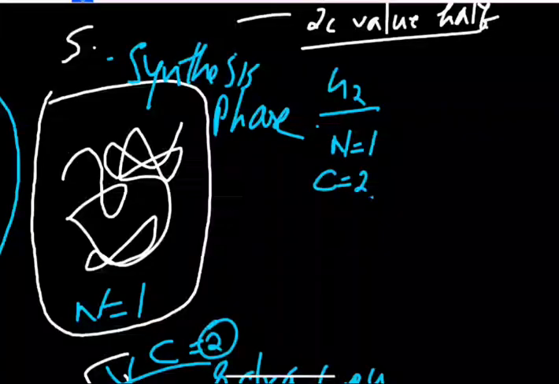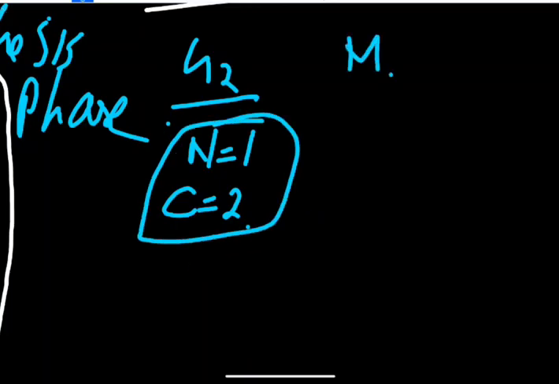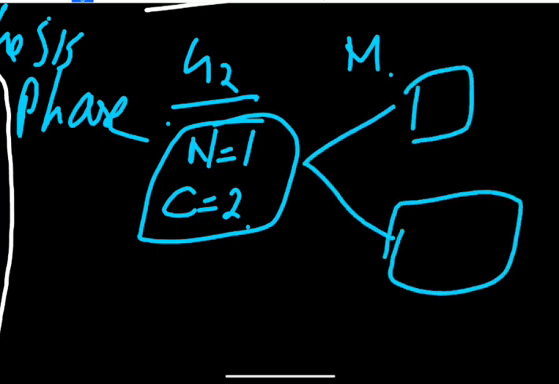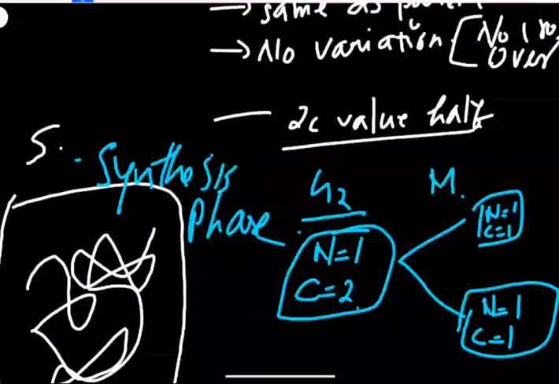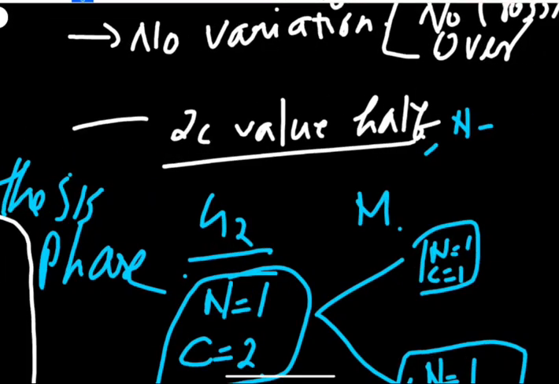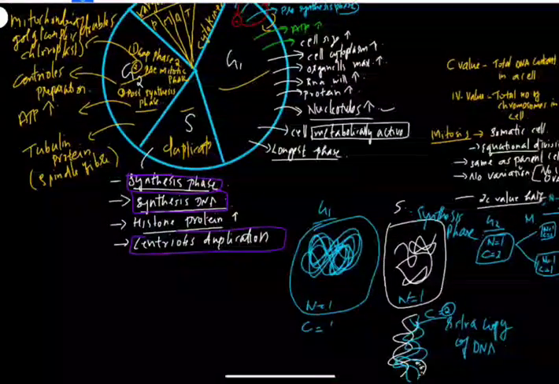In the G2 phase also, the number of chromosomes will be 1 and the C value will be 2. But up to this point it was one cell, and after the mitosis two cells are formed. So the DNA number will be halved, but the chromosome number remains the same. In mitosis the 2C value becomes half, whereas the N value, the number of chromosomes, remains the same.